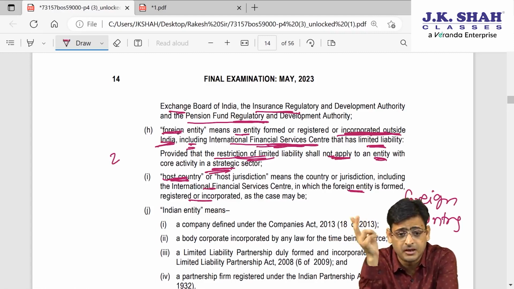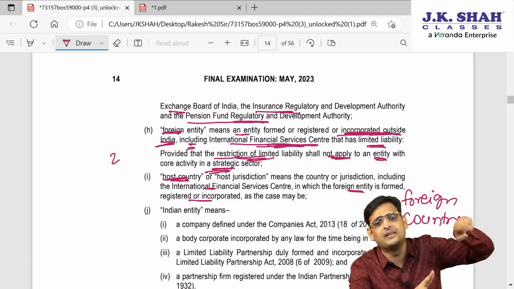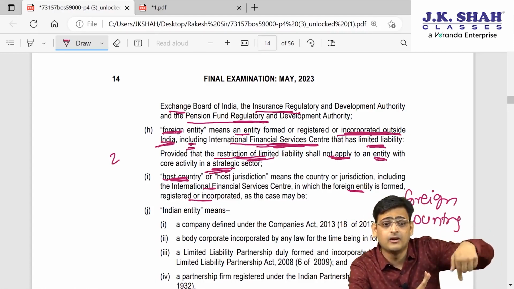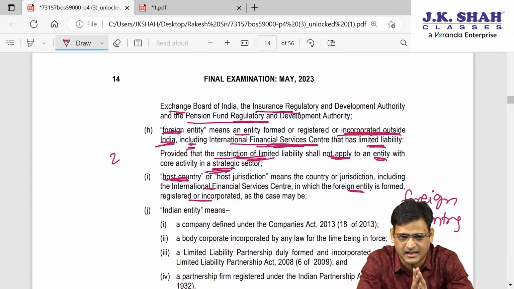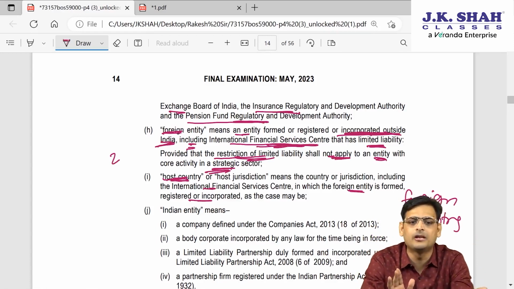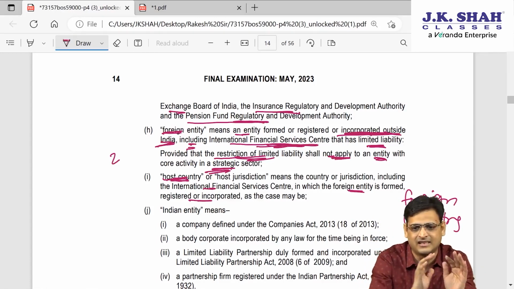Number two, IFSC will be included, provided it has limited liability. But it will not be included if it is in a strategic sector. So an IFSC which has limited liability will be included as a foreign entity, but when will it not be included? When it is in a strategic sector.